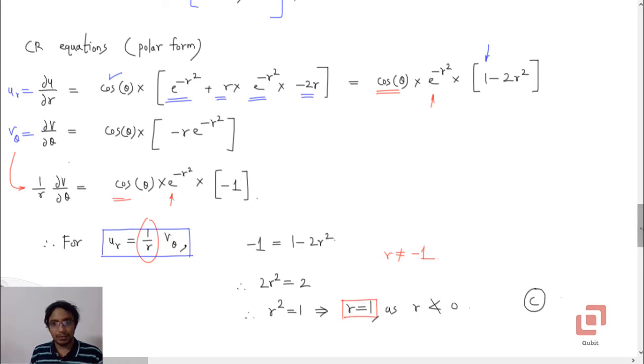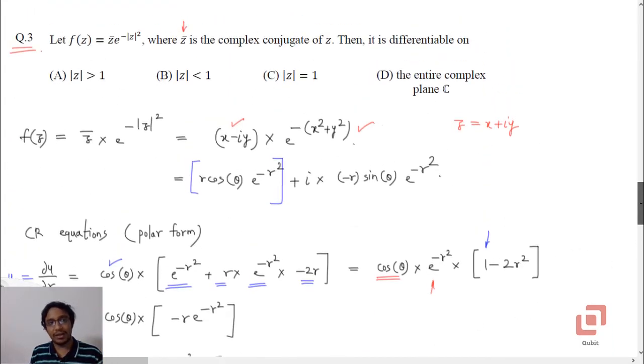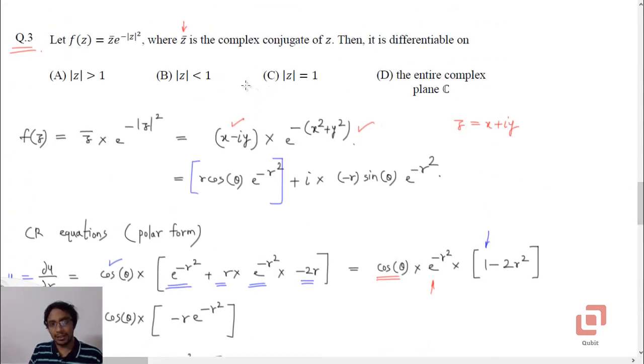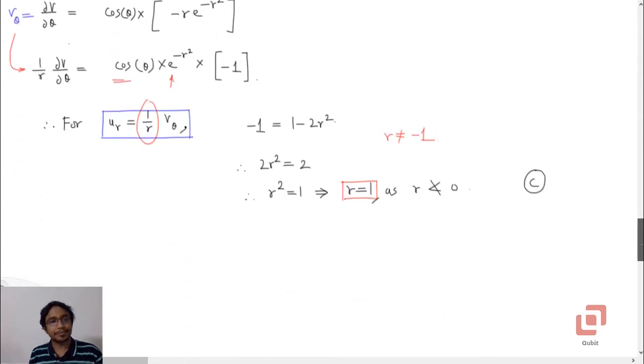Okay, now there is no need to go for the second Cauchy-Riemann equation because the options suggest that it has to be differentiable in or at some points: either greater than 1, less than 1, equal to 1, or the entire complex plane. So we have got r equal to 1, so it has to be option C. Okay, that is question 3.